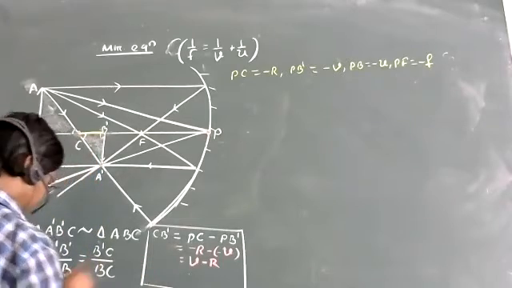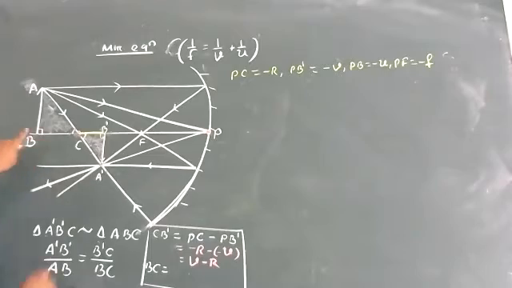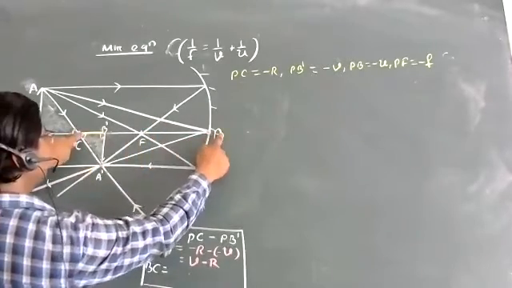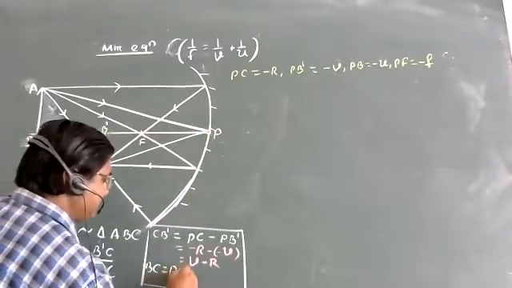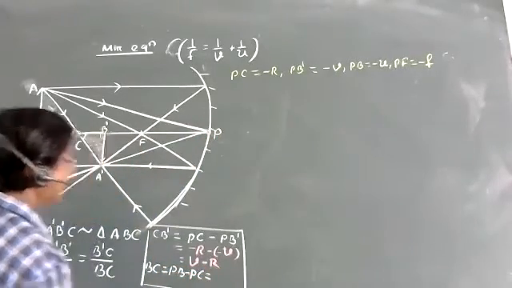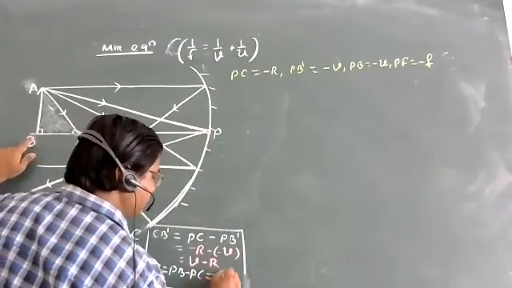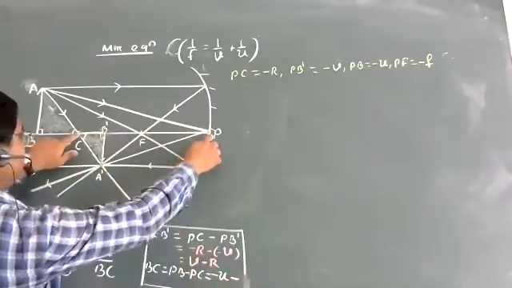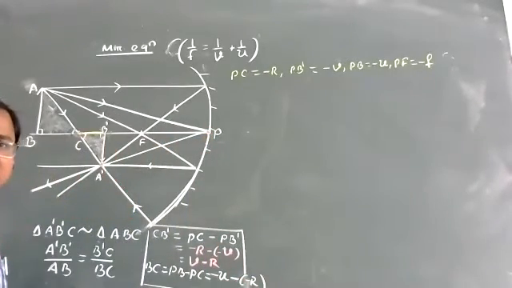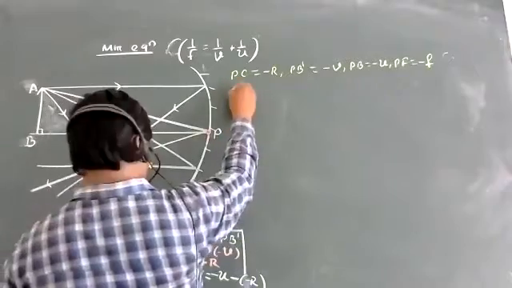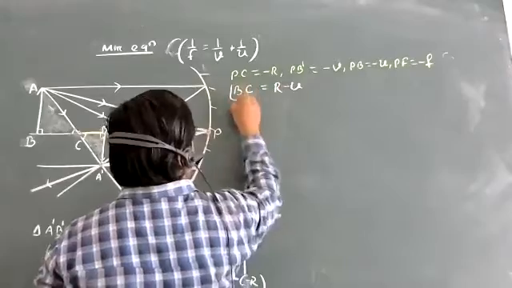I don't know BC. Similarly, who can help me? What is BC? Look here. BC is equal to PB minus PC. Am I right or wrong? Yes, PC is BC, that means PB minus PC. So what is PB? Minus U. PB is minus U minus PC. PC is what? Minus R. So what is the answer here? We are getting R minus U. So BC is equal to R minus U.